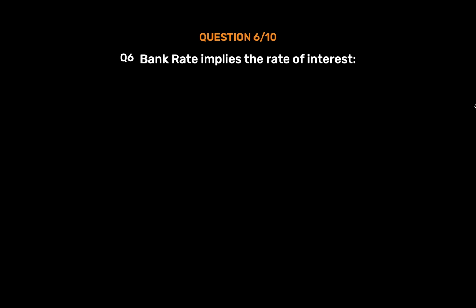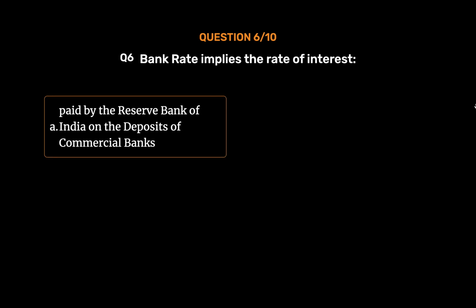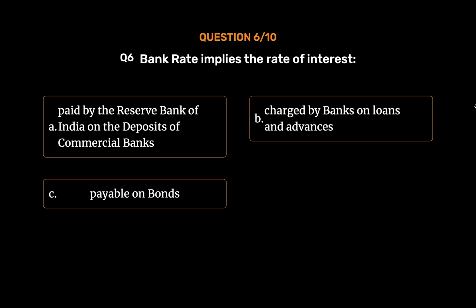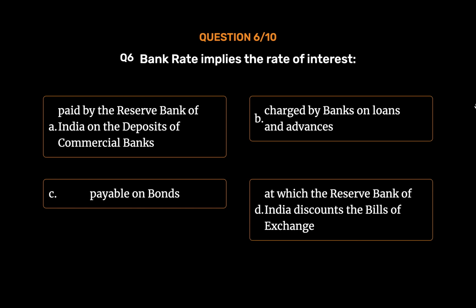Question number 6. Bank rate implies the rate of interest. Option A. Paid by the Reserve Bank of India on the deposits of commercial banks. Option B. Charged by banks on loans and advances. Option C. Payable on bonds. Option D. At which the Reserve Bank of India discounts the bills of exchange. The correct answer is Option D.